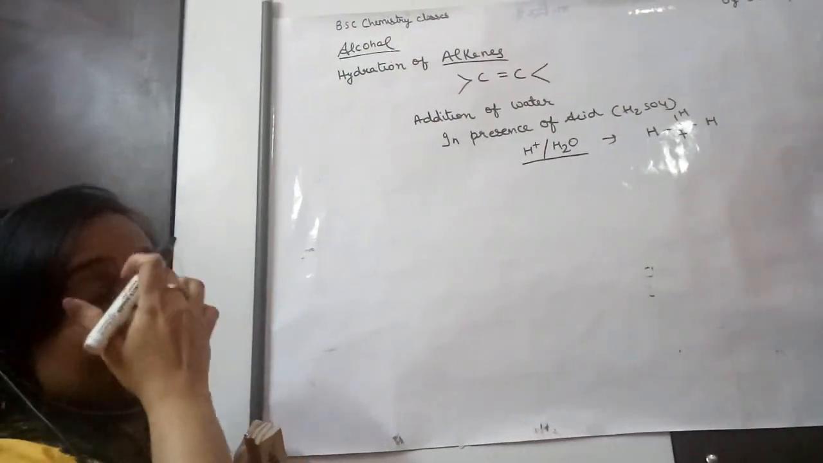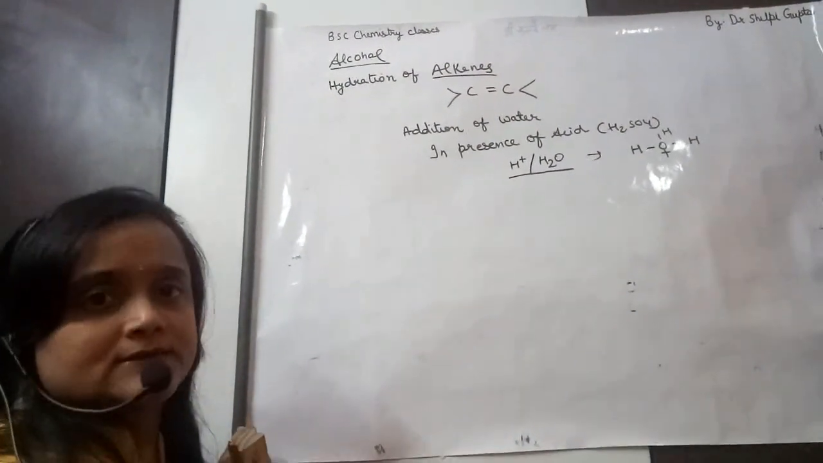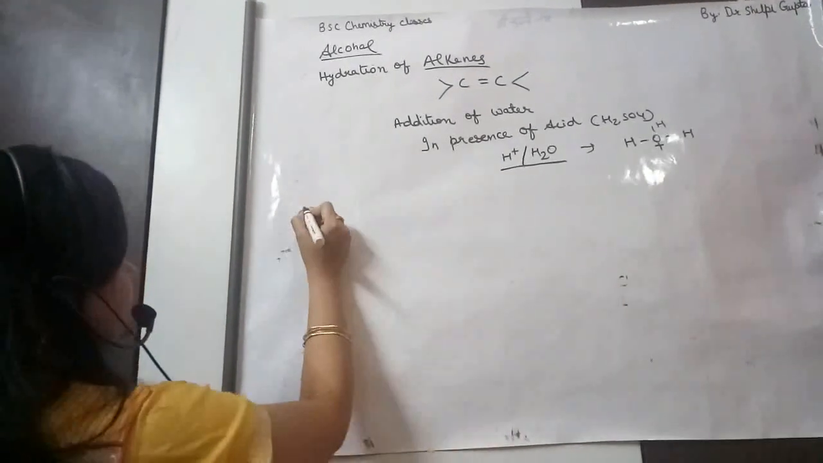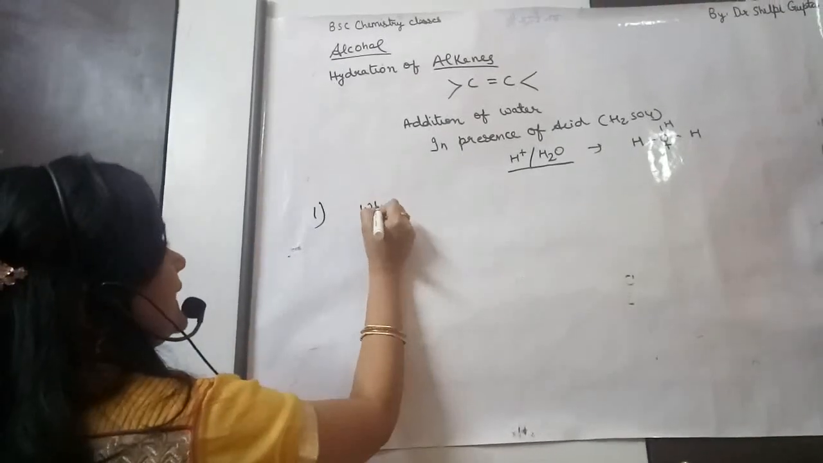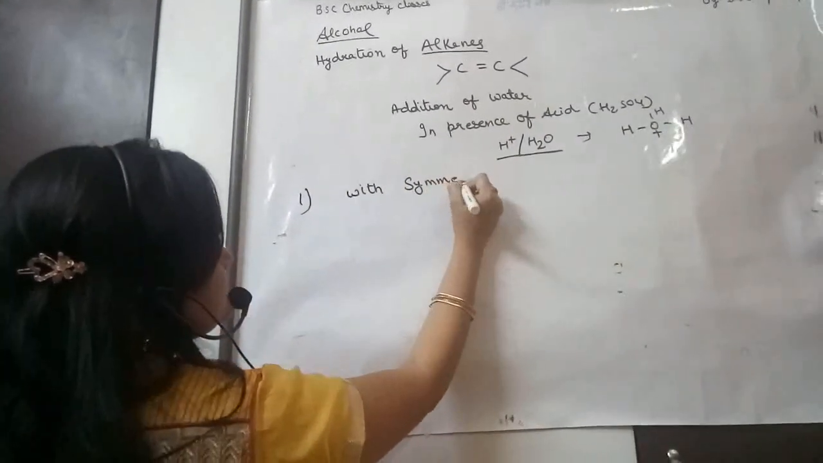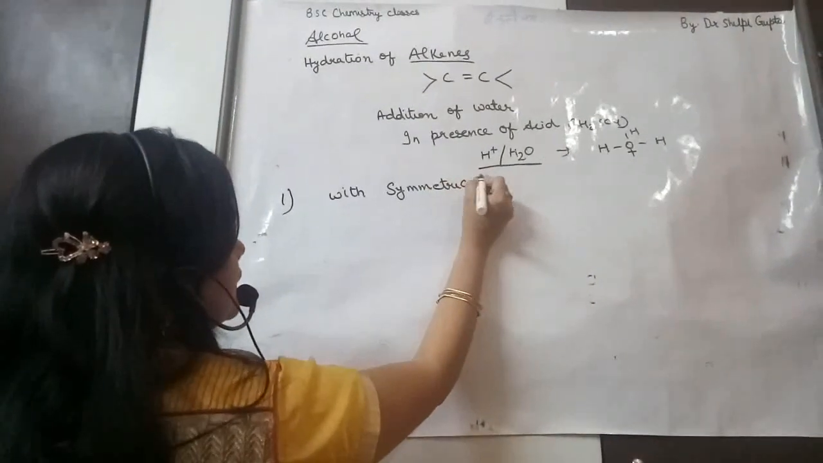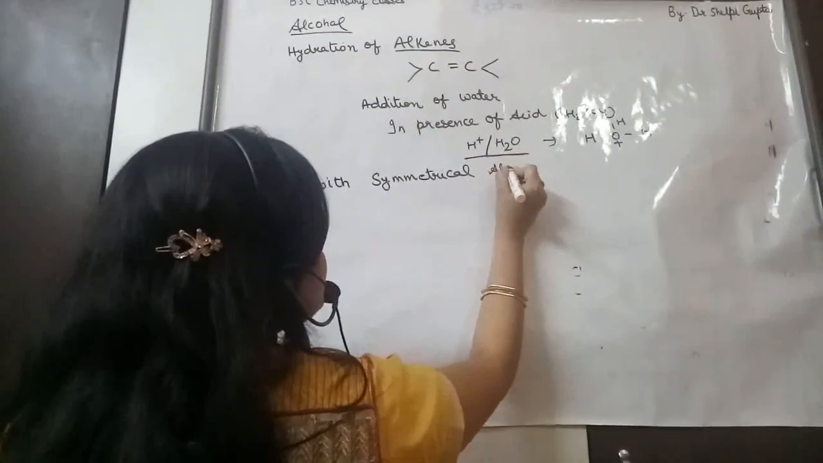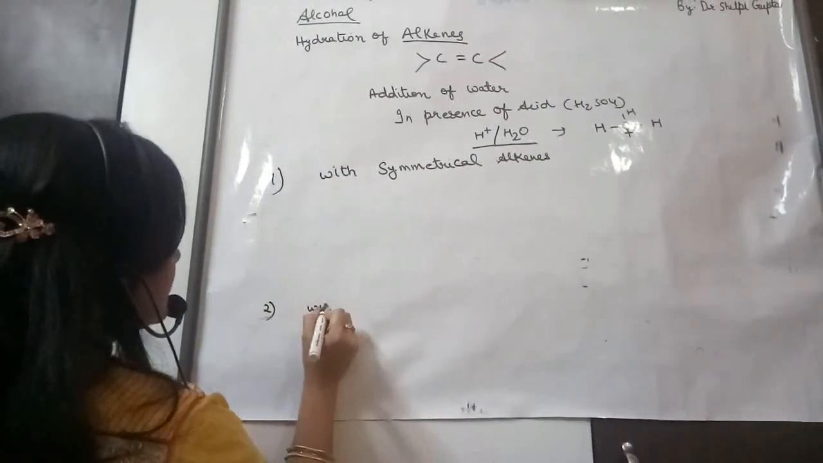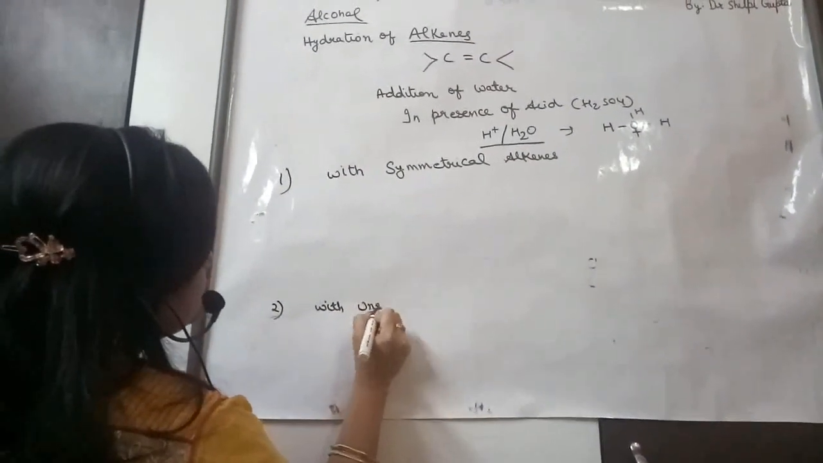Now hydration of alkenes happens in two ways, because there are two types of alkenes. One is symmetrical alkenes. I will explain both types of reactions along with their mechanism. The first is with symmetrical alkenes, which is a simple one, and the second is with unsymmetrical alkenes.